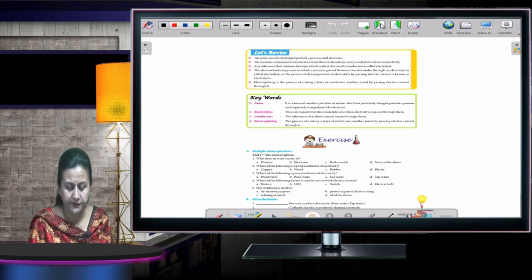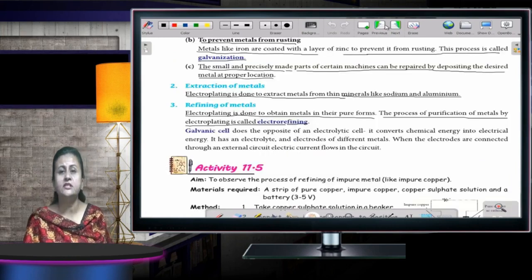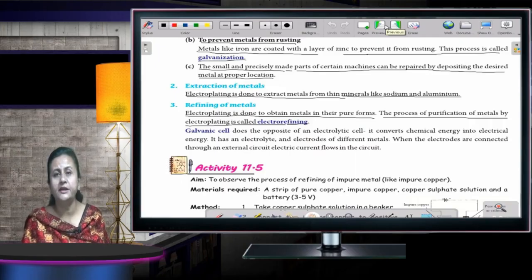I think with this, we end the chapter, children. Just read the chapter as many times as you can so that whatever queries you have, you can solve them in your own mind.